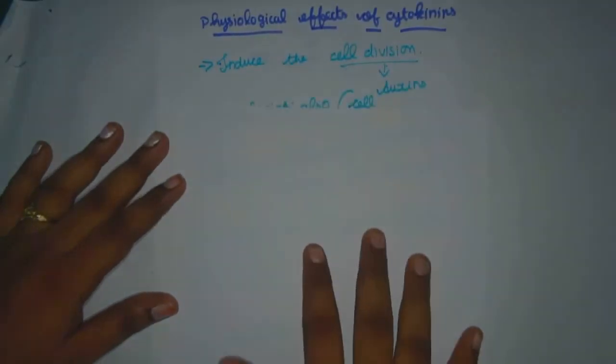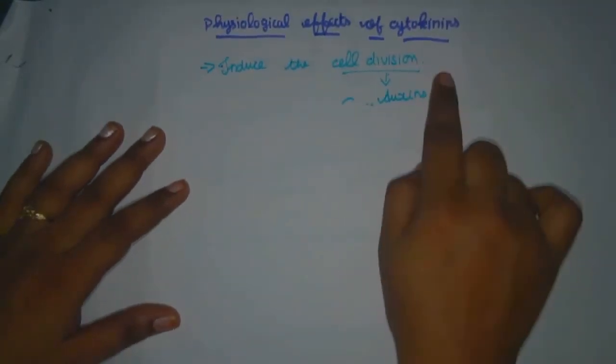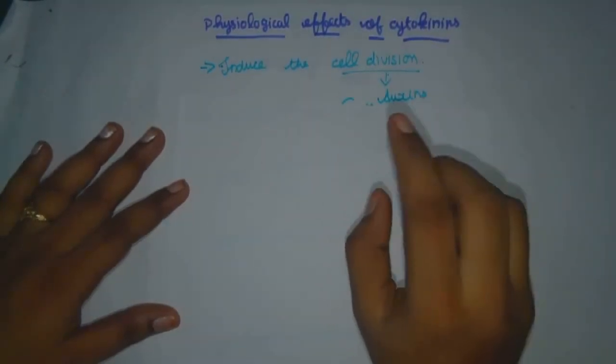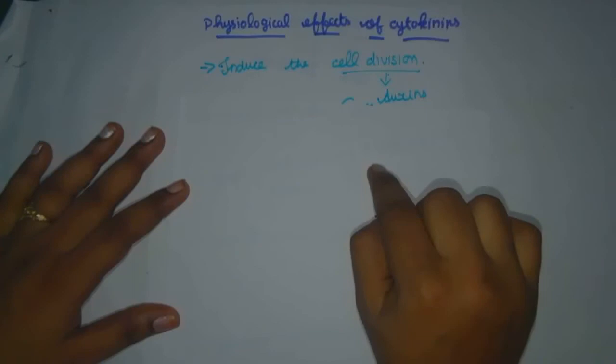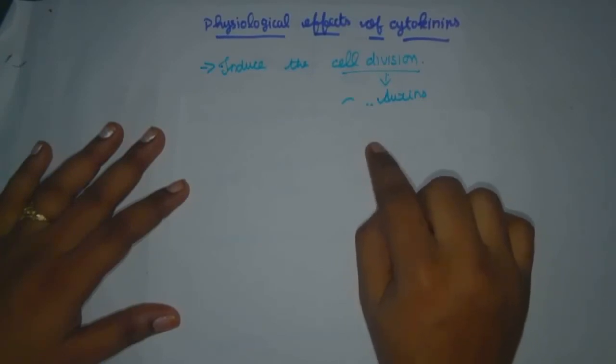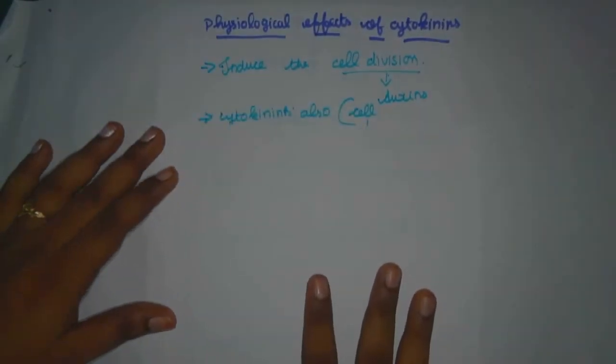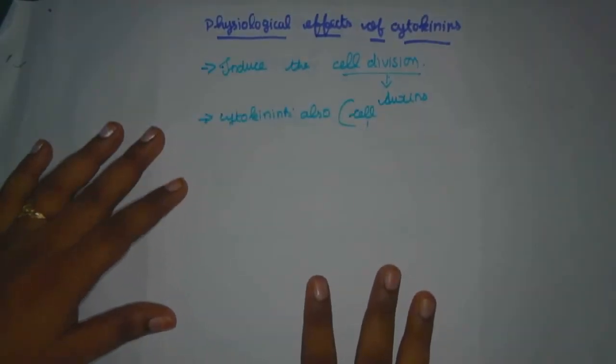So, with the help of one hormone, that is auxin. We already said auxin itself is responsible for the growth of the plant. They are present in the coleoptile tip of a plant. Coleoptile, that is the tip of a plant. Okay, and next one we are having the cytokinins. Cytokinins is also